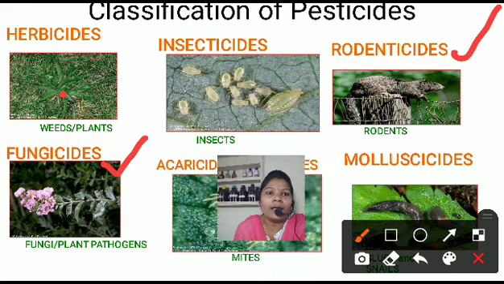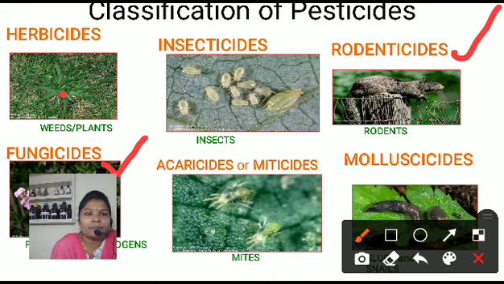And the next chemicals, that is molluscicide. That is which kills the molluscs, that is the snails or slugs from our farm, called molluscicides.